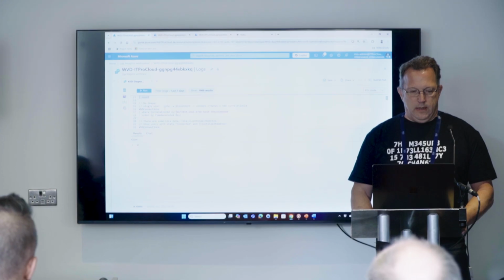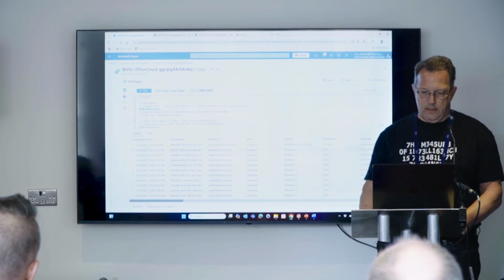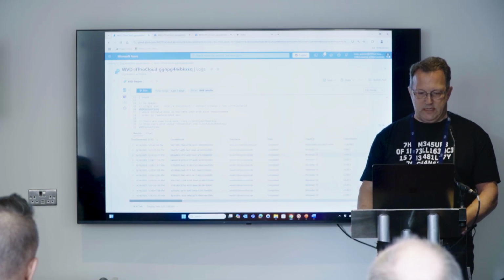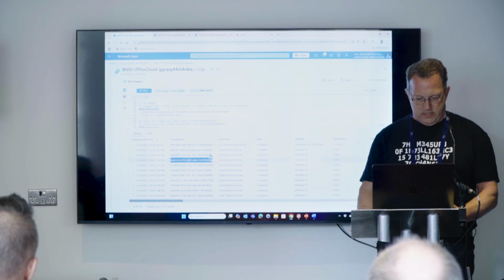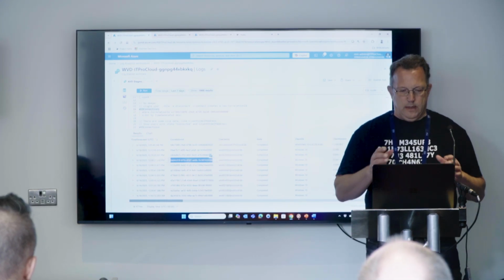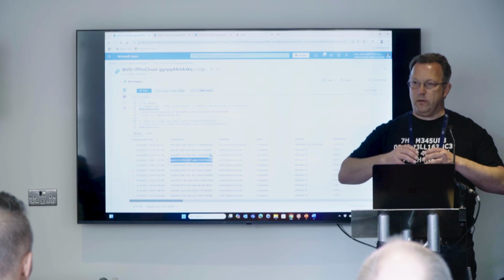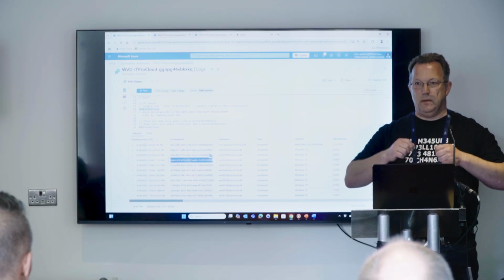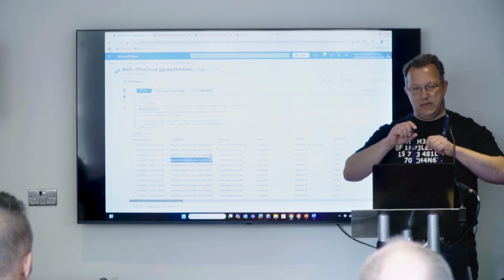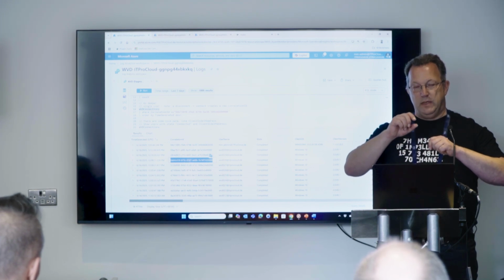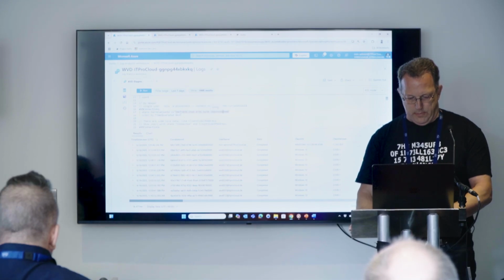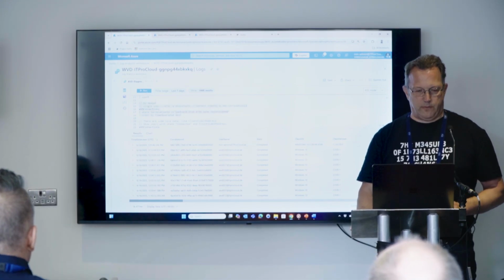So let me run WVD connections again, and let me copy one of the important things, that is the correlation ID. The correlation ID is always the same for the same event. Or let me say it in this way. For example, if a user connects or starts to connect, that is an entry. Then the next would be he is connected. And let me do that to filter one. And maybe another one if the user disconnects or logs off.